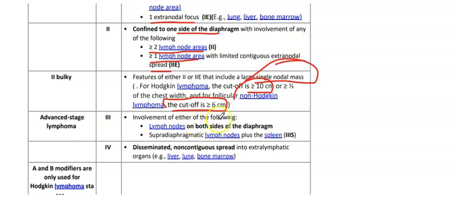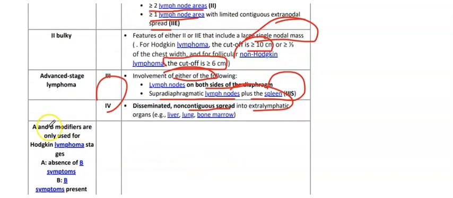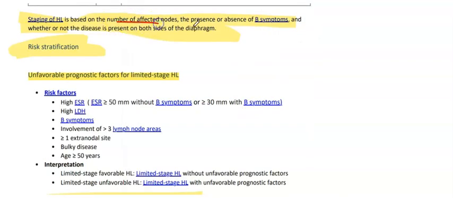Advanced stage lymphoma involves either of the following: lymph nodes on both sides of the diaphragm, or supradiaphragmatic lymph nodes plus the spleen. So either of them is the advanced stage of the lymphoma. In stage 4, we have disseminated non-contiguous spread into extra-lymphatic organs like liver, lung, and marrow. A and B are the modifiers. A means the absence of B symptoms, while B is the presence of B symptoms. So staging is based on the number of affected nodes, the presence or absence of B symptoms, and whether or not the disease is present on both sides of the diaphragm.